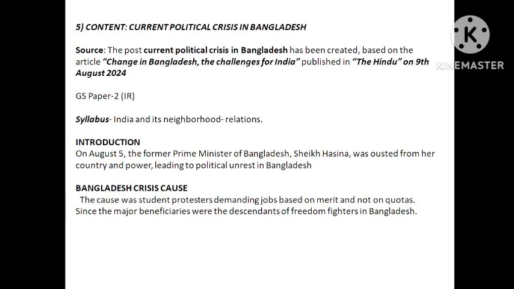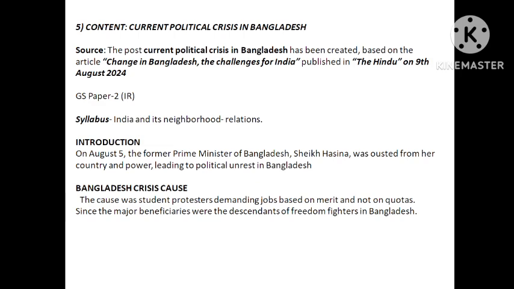So it is written here, on August 5, the former Prime Minister of Bangladesh, Sheikh Hasina, was ousted from her power, leading to political unrest. Remember that, August 5. Bangladesh crisis cause: what are the causes? Student protests, we have already discussed. They are demanding jobs based on merit, not on quotas.